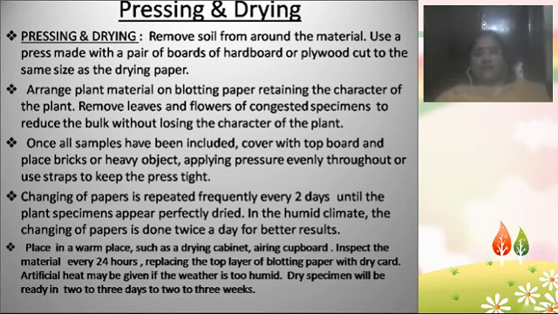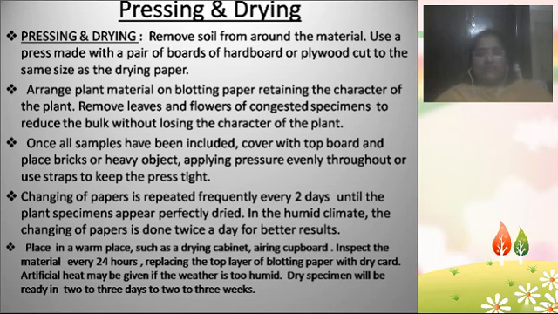After coming home, we first remove the soil or the waste material attached to the plant material, and then we need a surface on which to keep the plant and press it.